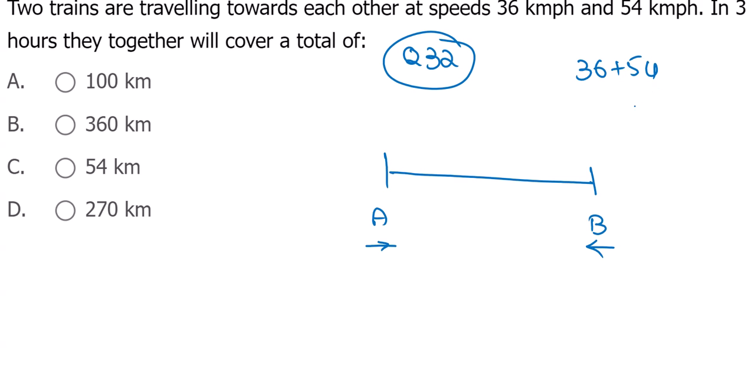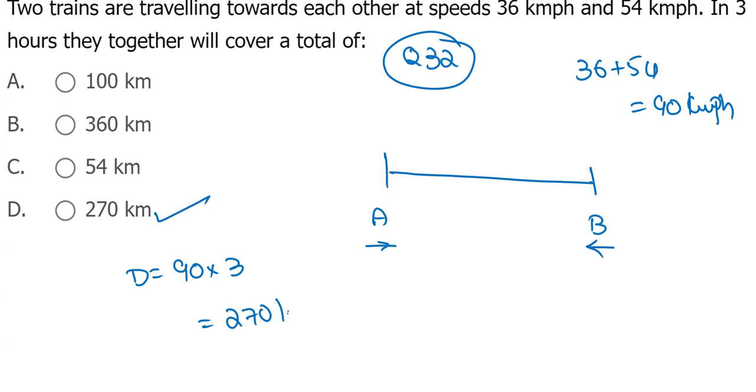So together 90 km per hour, 1 hour 90 kilometers, 3 hours 270. See, there are that much simple questions also. Okay, time and distance, these simple questions are fine. Happy, right? We're discussing simple questions, we'll discuss complicated questions, everything. No worries.